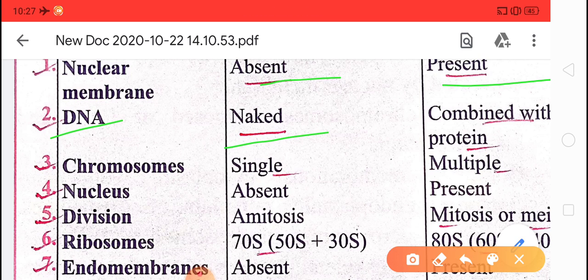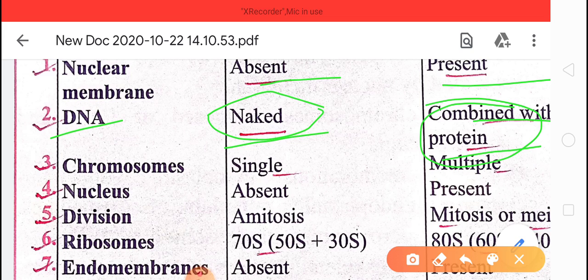DNA is naked in prokaryotes, but in eukaryotes it is combined with proteins, histone proteins. If DNA is not combined with any protein, histone or non-histone, then it is naked. But if it combines with histone protein or non-histone protein, then it is non-naked. So naked DNA is found in prokaryotes, but the DNA combined with protein is in eukaryotes.